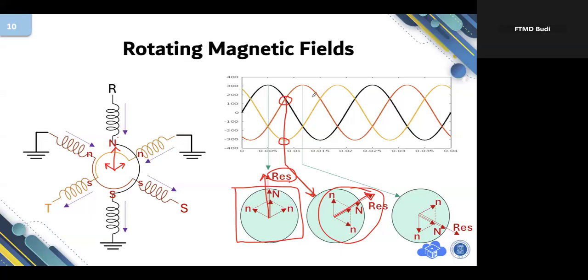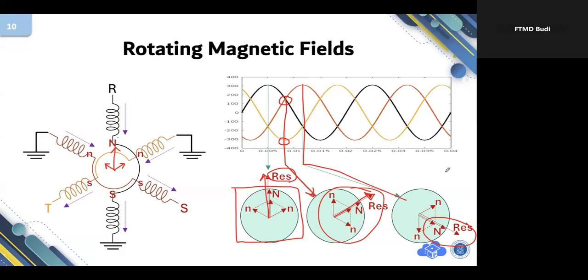If you do the same analysis for the next point of time, the resultant will be inclined, pointing to the southeast. As the time passes by, the resultant moves in this way, creating a rotating magnetic field.